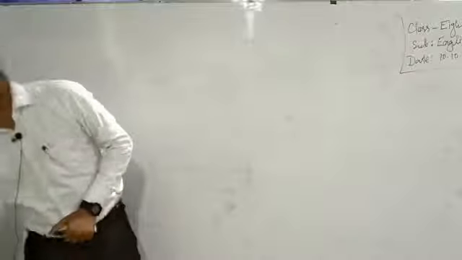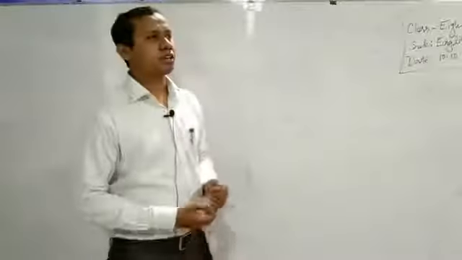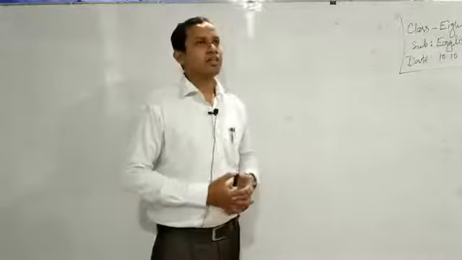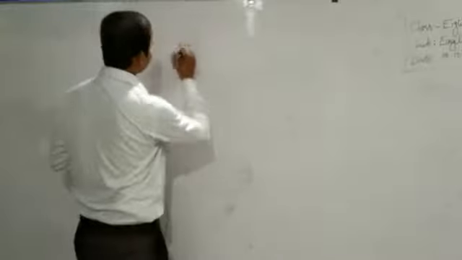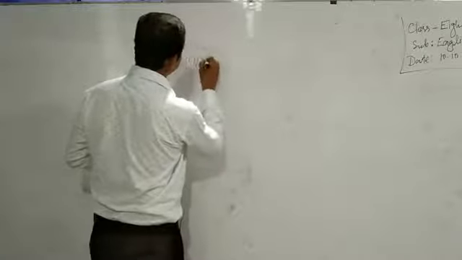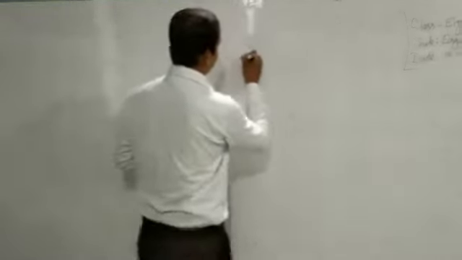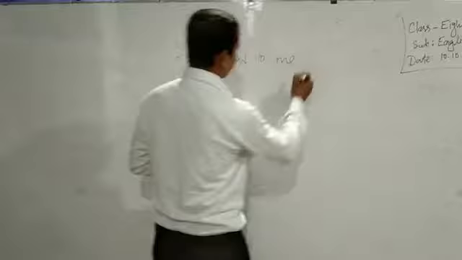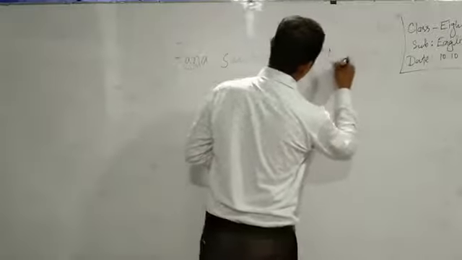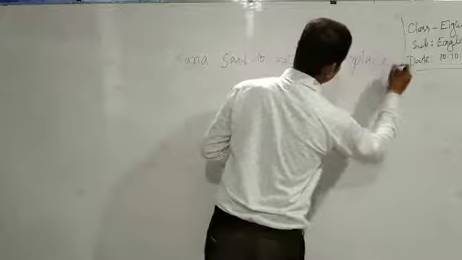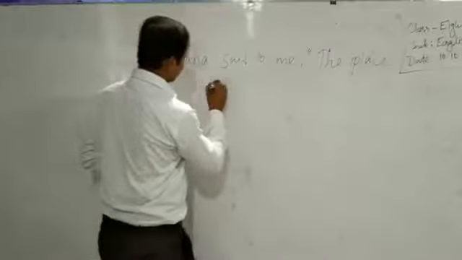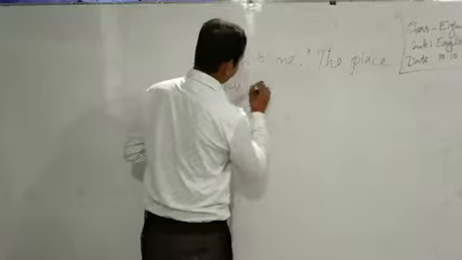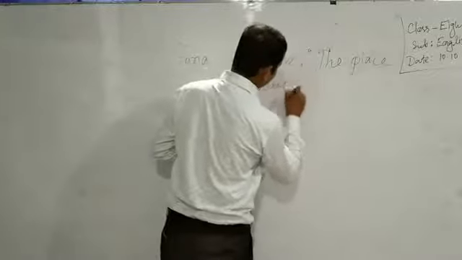Like the story, two friends went on a visit and they are observing a beautiful thing. Then in a loud voice, the friend said something like this: Rana said to me, inverted comma starts, the place is very beautiful.